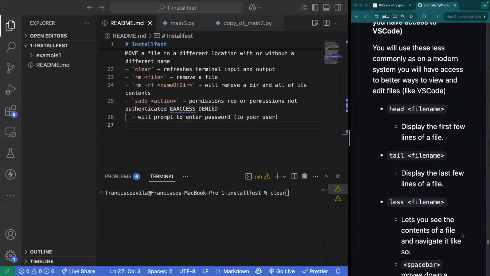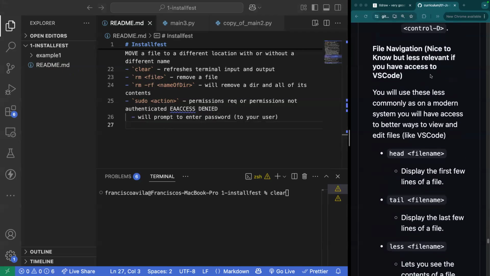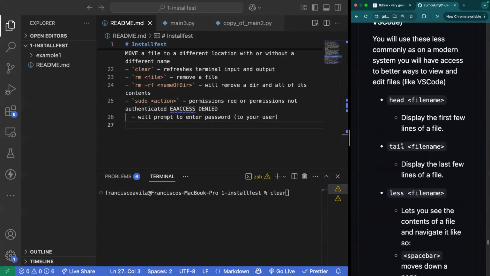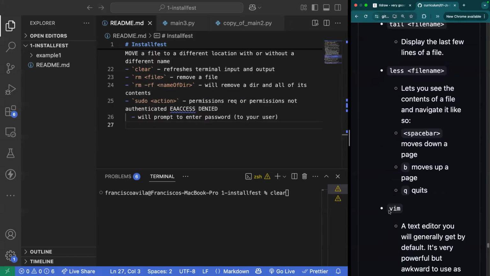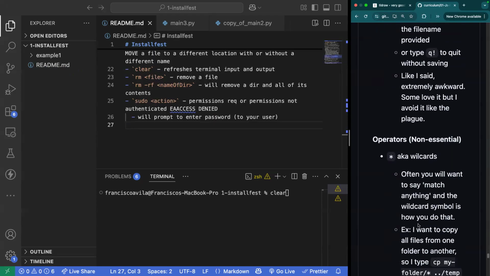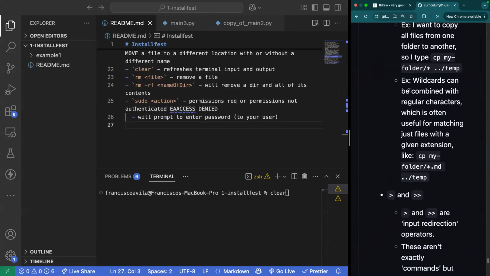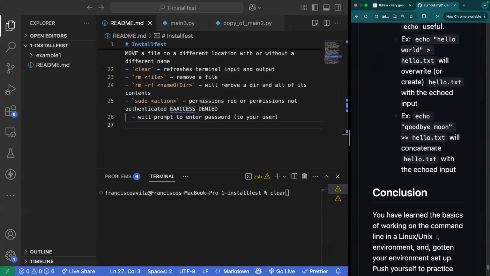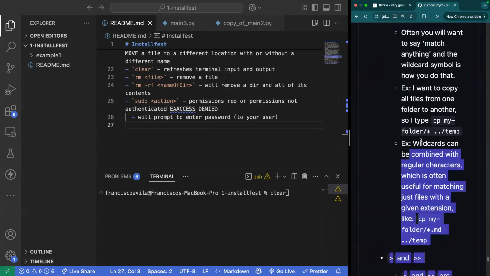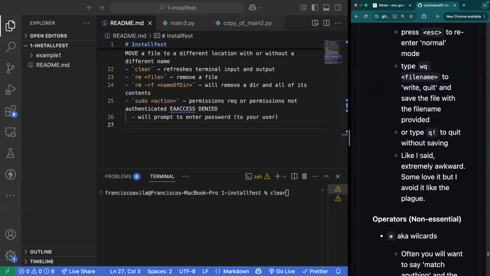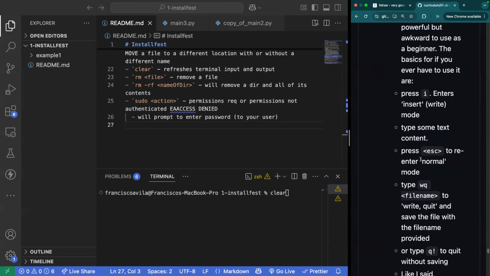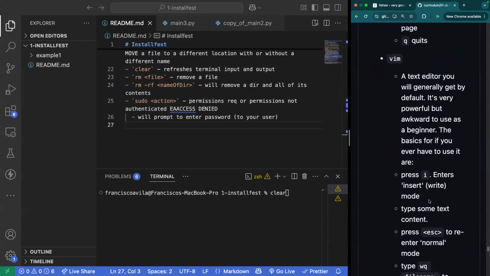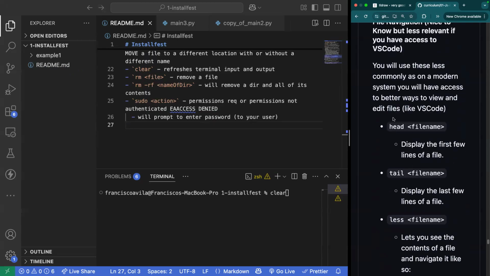Okay, perfect. It looks like for everything else here, for the file navigation for taking a look at a file, we'll go over head, tail, and less. We will not be diving into Vim just yet, and we will not be diving into operators just yet. Those are going to be a little bit more advanced. We'll take a look at those later on once we start actually working within the cohort and seeing some more exclusive files. Vim, we probably won't actually see until we get to deployment. So let's concentrate on these.